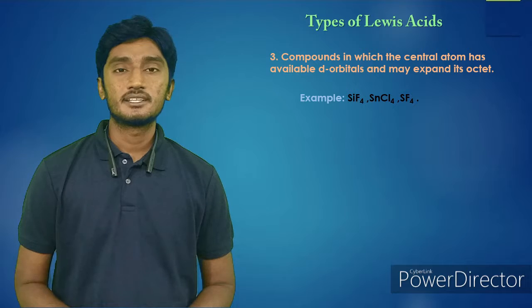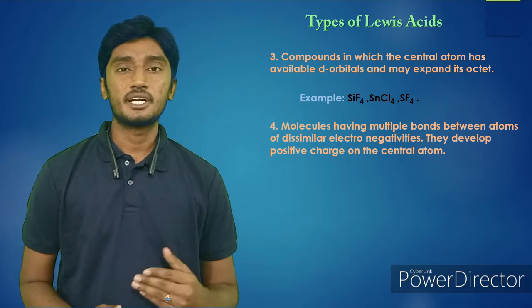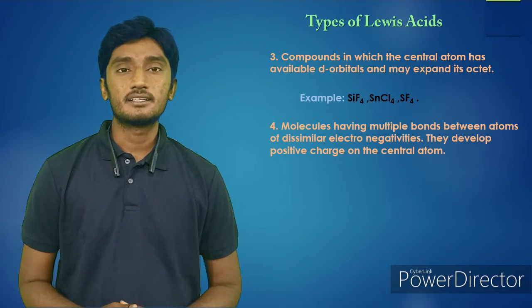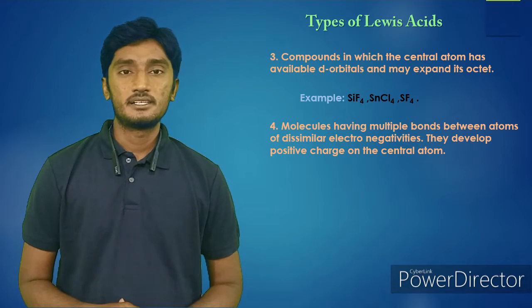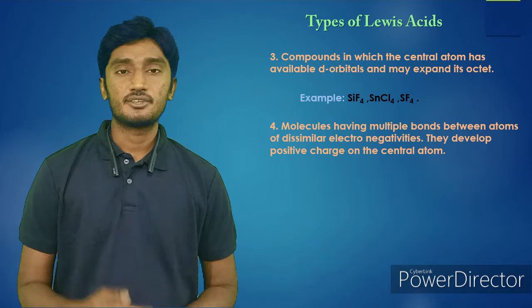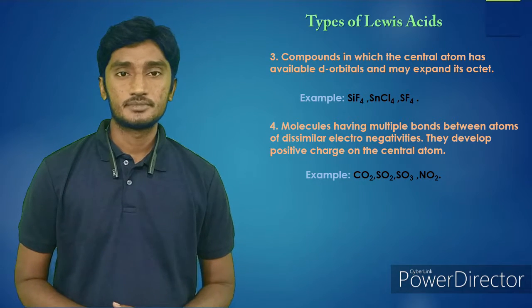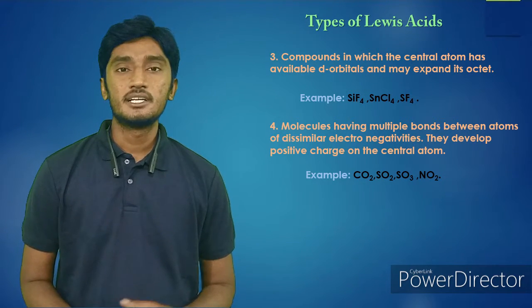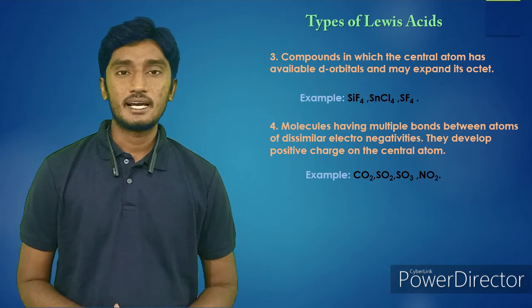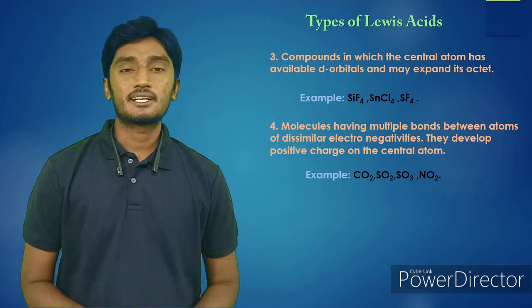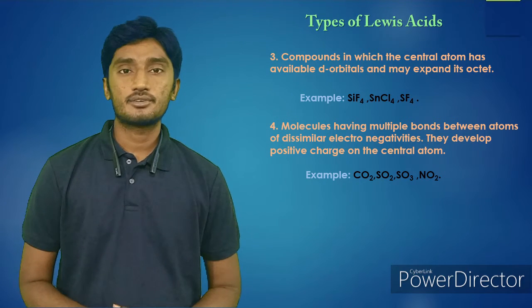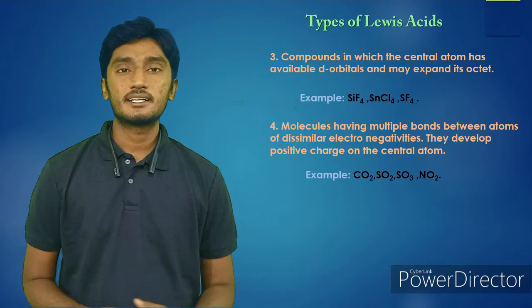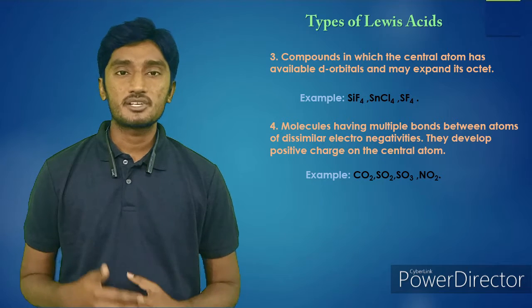And next, the molecules which have multiple bonds with dissimilar electronegativities. For example CO2, SO2, NO2. These molecules have multiple bonds between atoms of dissimilar electronegativity. Due to these dissimilar electronegativities, there is a development of positive charge on the central atom.